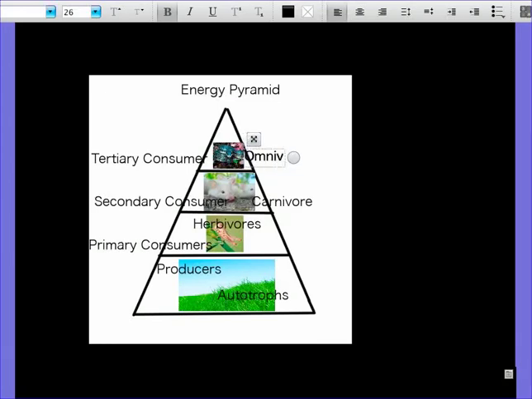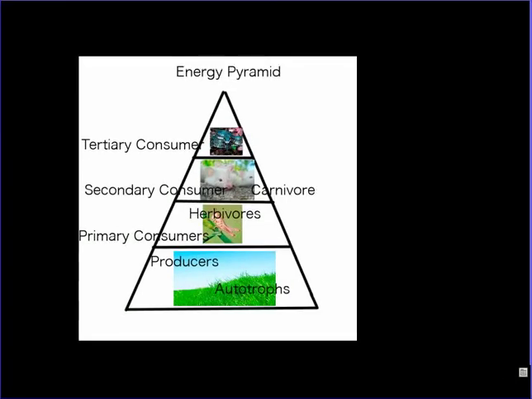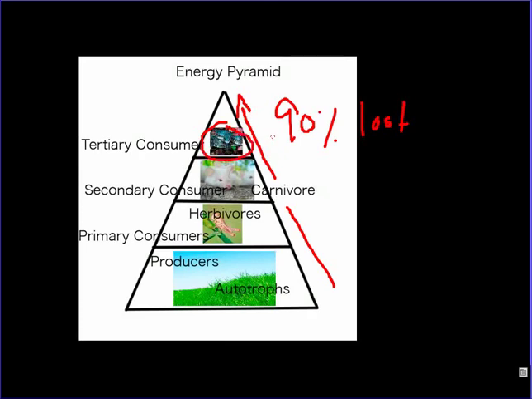which means this guy up here, if it's us or a snake or whatever, has to eat hundreds and hundreds of times as much as a grass has to work to get as much energy that we need. That's why the bigger base of the triangle shows the amount of animals that exist. So there are fewer snakes than mice, fewer mice than grasshoppers, and fewer grasshoppers than plants. If you can do math, that means only 10% is actually gained or transported up the food chain. So 90% is lost, 10% is actually transported up each one.